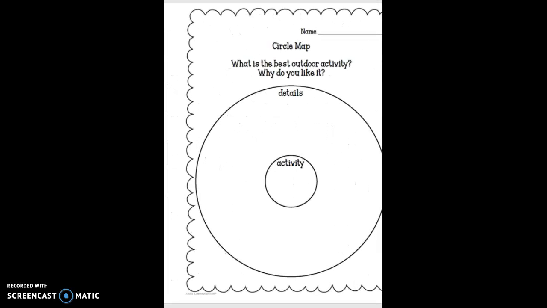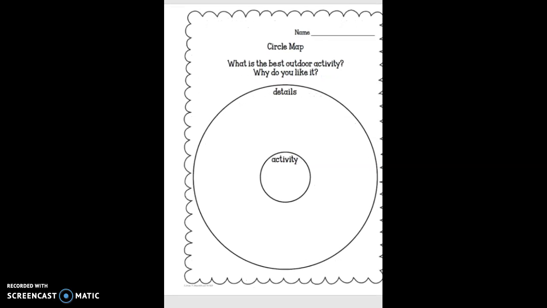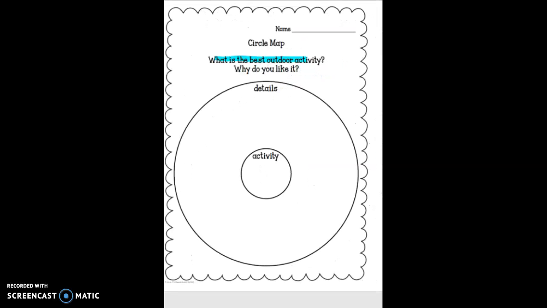Now we are going to add it into our circle map. So this one looks just like our favorite fruit one, except it says, what is the best outdoor activity and why do you like it, instead of asking favorite fruit. So I'm going to say that my favorite outdoor activity is walking my dog. So in the activity circle, I'm going to say walk dog. Okay, go ahead and write your favorite activity to do outdoors. Now remember, it can be one that we talked about, or you can think of your own. Anything that you do outside is a valid answer for this.